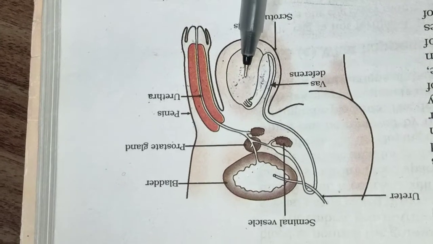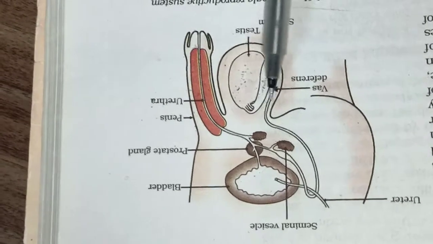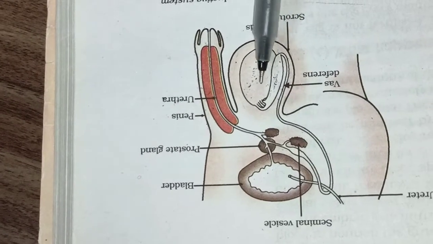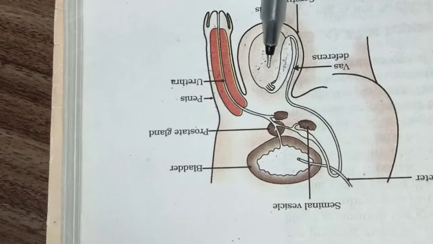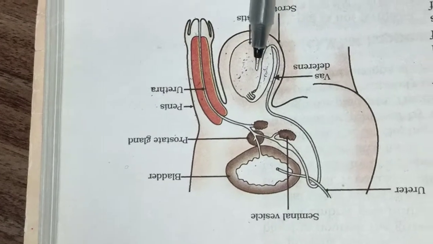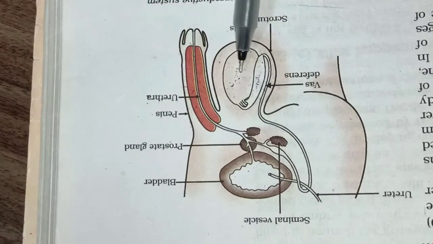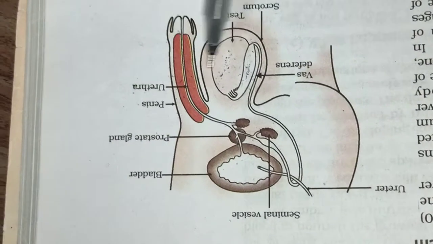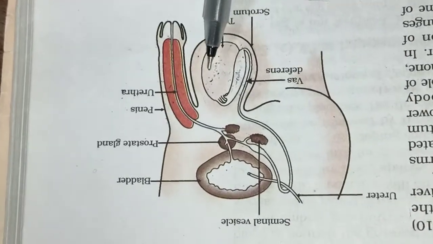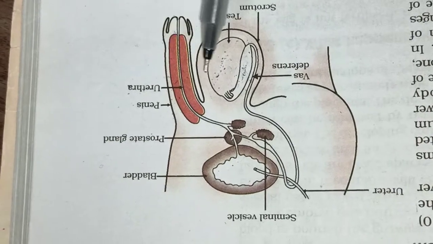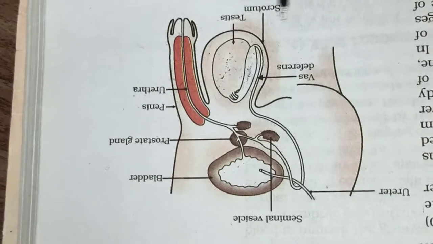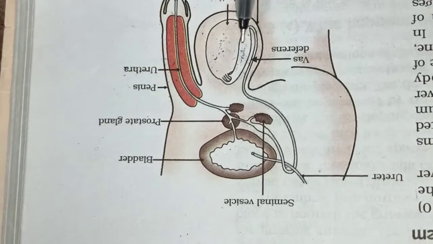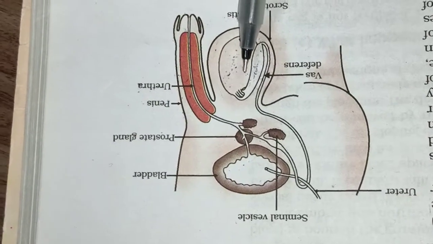This is the testes, in a side picture. Here only one is shown, but actually testes are always two in number, a pair of testes present in the human male. And this structure is called the penis. The testes and penis are the necessary sexual organs, and the others which help them are called accessory sex organs. We will now see every structure one by one.